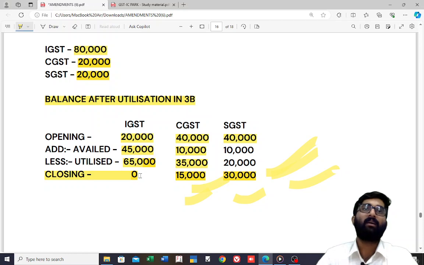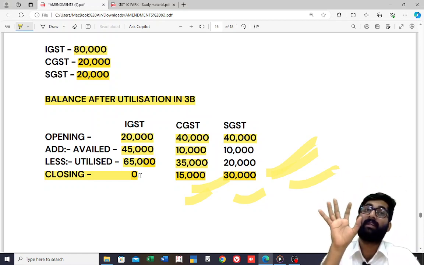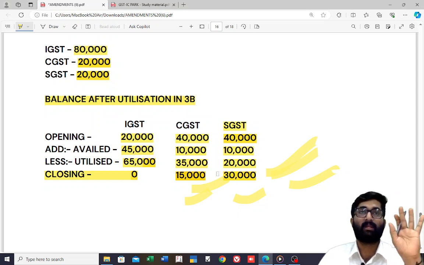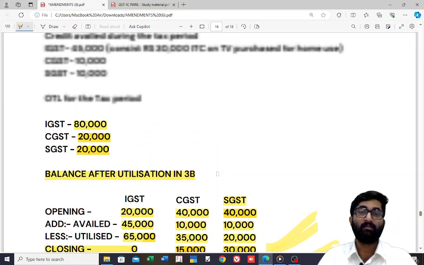If you are reversing that 30,000, on that interest is not there, because the total balance, 30,000 plus 15,000, amounts to 45,000. This is the important one. I hope you are getting this.